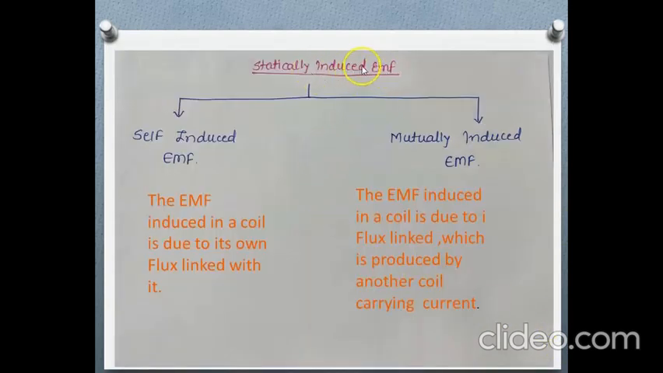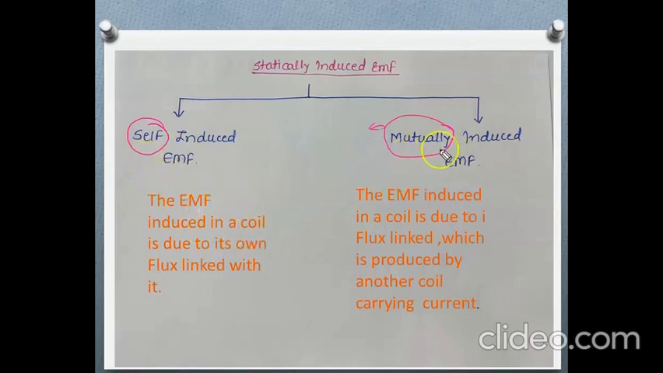Now the statically induced EMF is again classified into two types. One is self-induced EMF and another one is mutually induced EMF. As the name suggests, self means only one, its own, and mutual means it's due to presence of another coil. So self-induced EMF is the EMF induced in a coil due to its own flux linked with it.